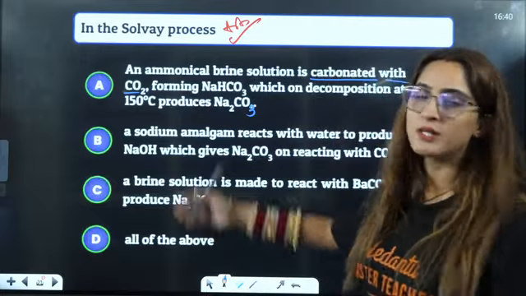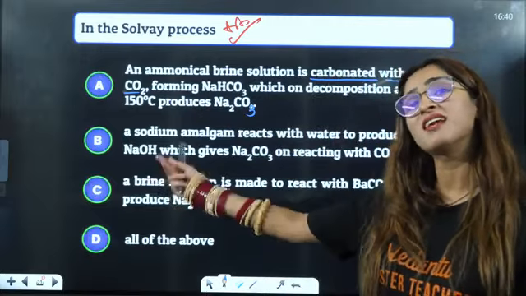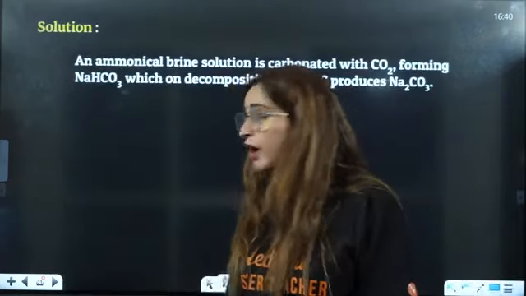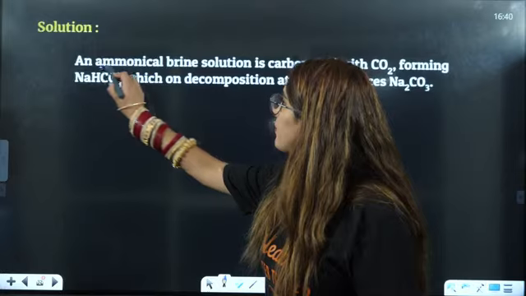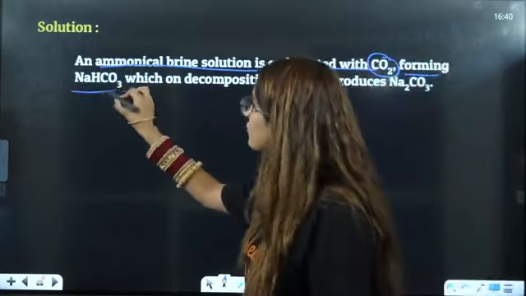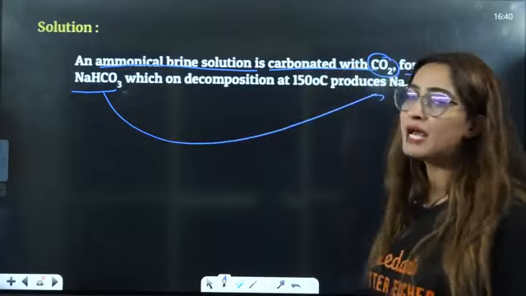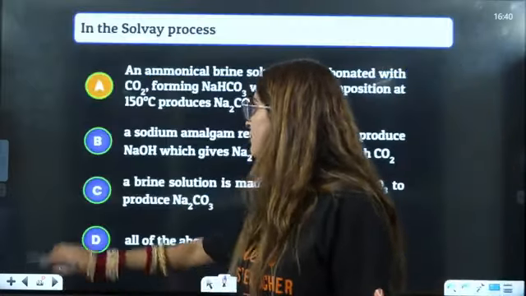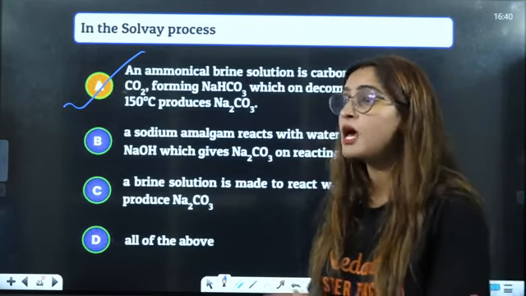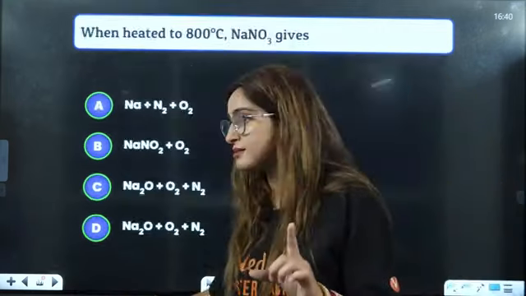Out of this, if you know the Solvay process, this is a very, very easy question. This is what they ask you. If you have gone through the full syllabus, an ammoniacal brine solution is carbonated with CO2 forming NaHCO3, which on decomposition will give you Na2CO3. So the answer will be A. That is your Solvay process. Very important process this is.